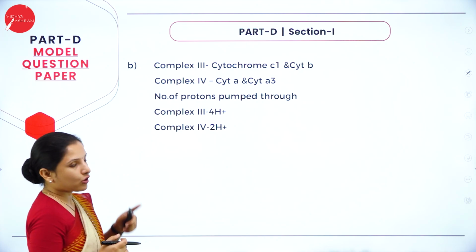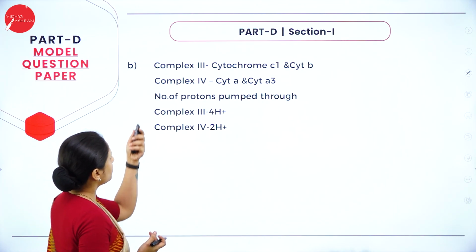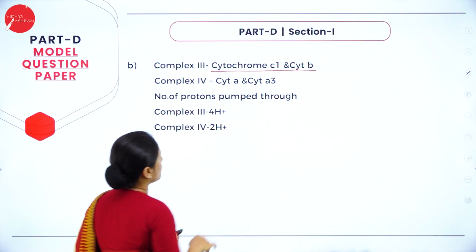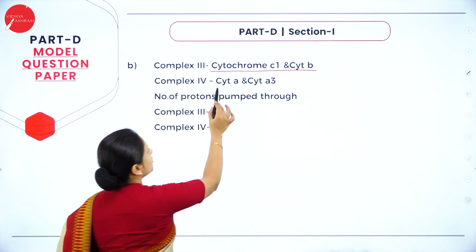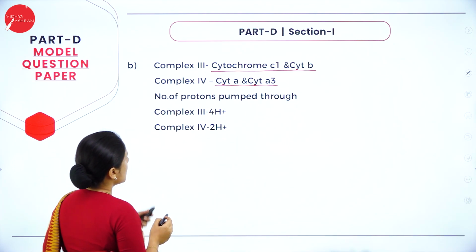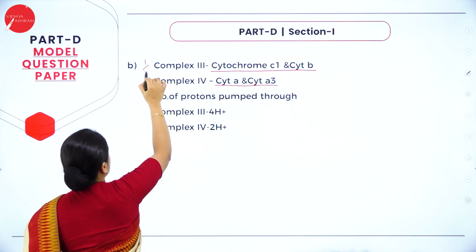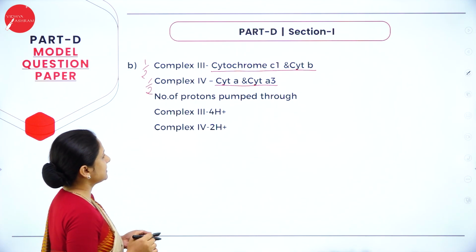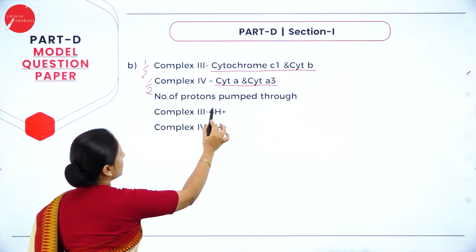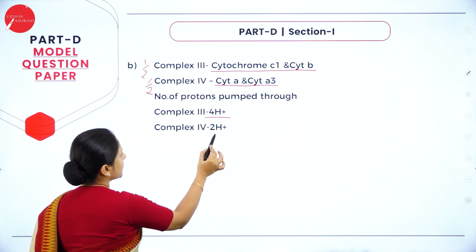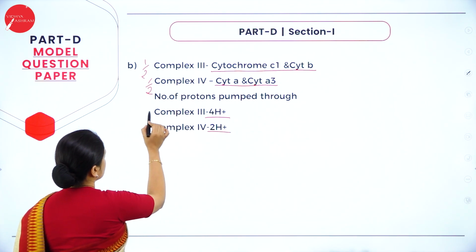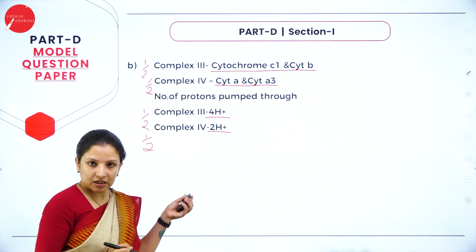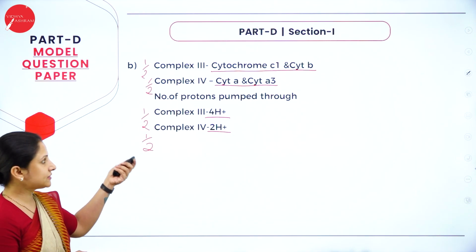So complex 3 and complex 4 is what they asked, right? So complex 3, the cytochromes that are present in that are cytochrome C1 and cytochrome B. In complex 4, it is cytochrome A and cytochrome A3. And number of protons, so here we have half. Number of protons pumped through these complexes: complex 3 will pump 4H plus protons, complex 4 will pump 2H plus protons. So you write this, you will get half a mark. Therefore here again, the mark division depends on the scheme, how the scheme is set.